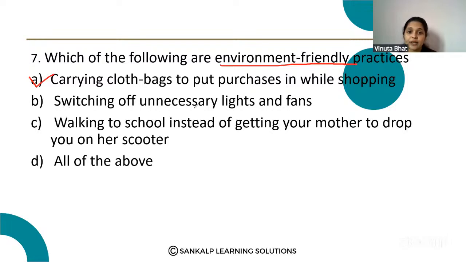Switching off unnecessary lights and fans, yes, that is also a good habit. Then walking to school instead of getting your mother to drop you on the scooter, yes, that is also an environment friendly practice. So option D, all of these, is the correct answer.